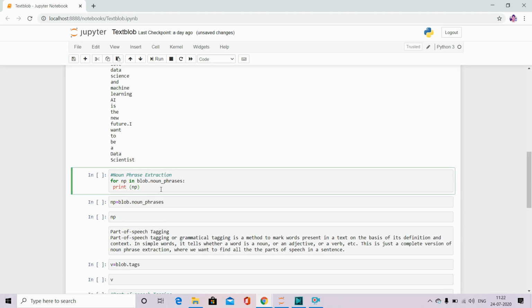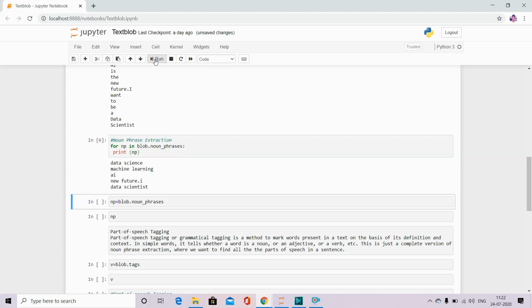Our second function is dot noun phrases. What it will do is extract all the nouns from the whole paragraph. So let me run this command for you. It is running and it will give you all the nouns. For example, you are working on a problem statement where you want to extract all the nouns available in a big paragraph. You can use this command and get all the nouns in one shot. So data science, machine learning, AI, new future, data scientist, all are nouns that are available in the paragraph.